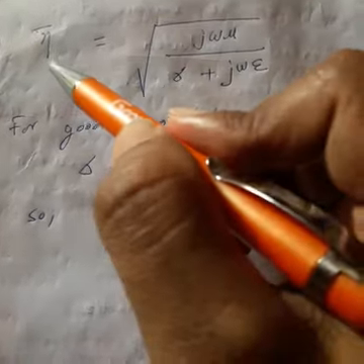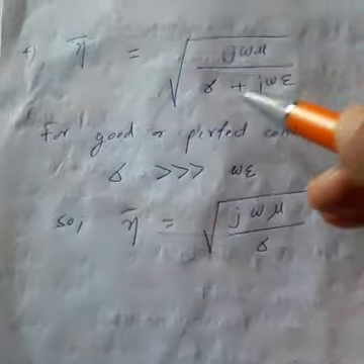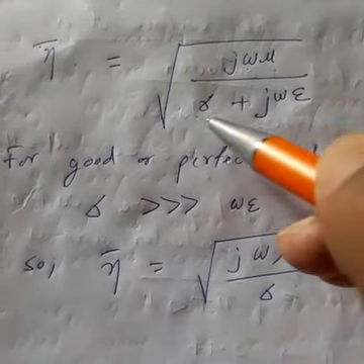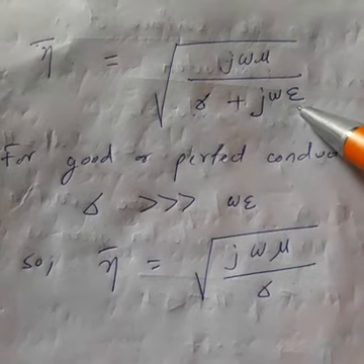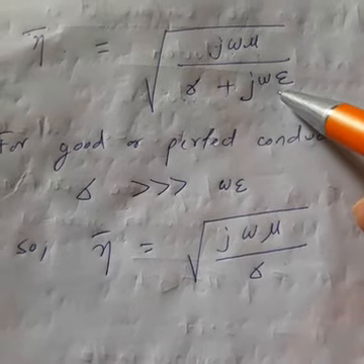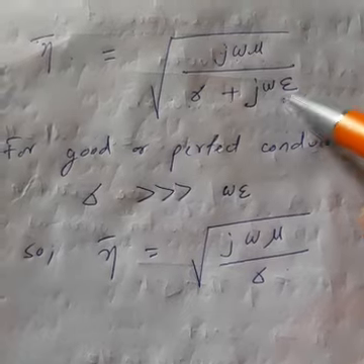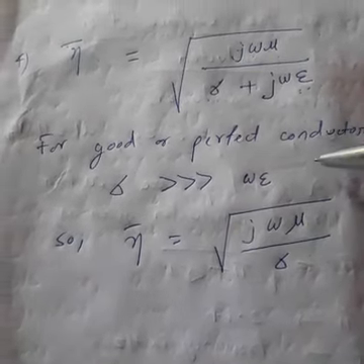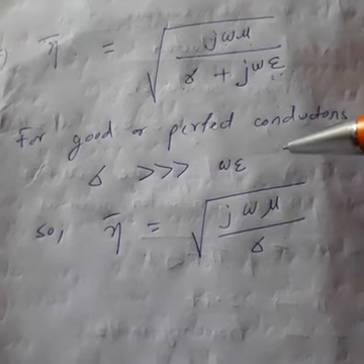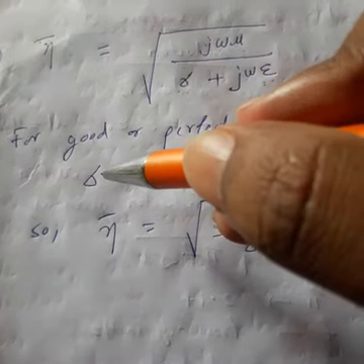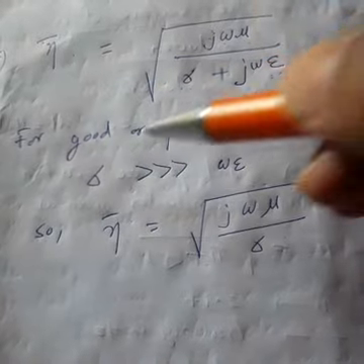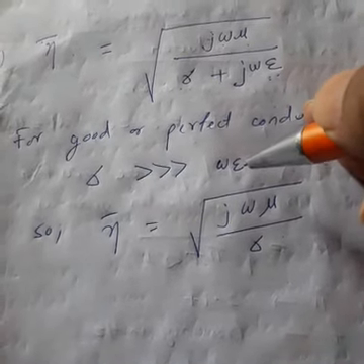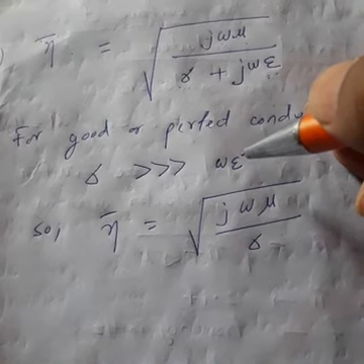Next let us consider the intrinsic impedance. What is the intrinsic impedance formula? Eta bar is equal to root over of j omega mu by sigma plus j omega epsilon. Now for a perfect conductor or good conductor, what happens? Conductivity is infinite. So the value of omega epsilon is very small as compared to sigma. Since sigma is infinite, it is the highest value, and omega into epsilon comes in the form of 8.85 into 10 to the power minus 12.